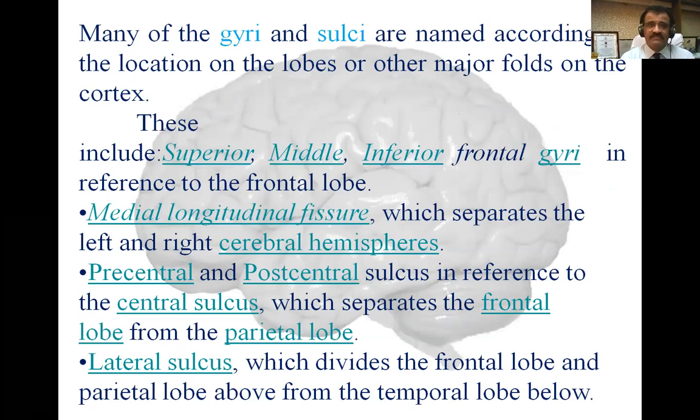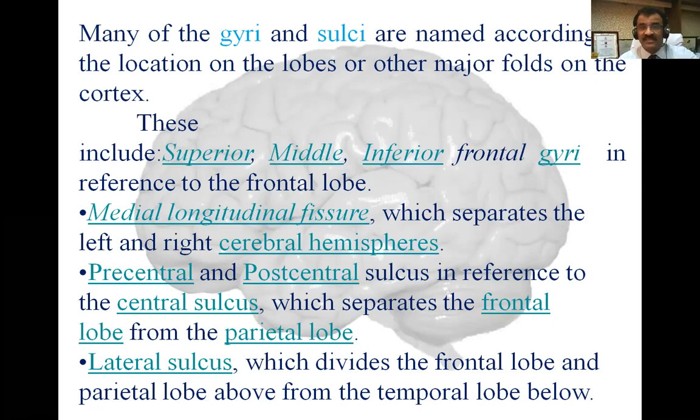For example, this includes the superior, middle, and inferior frontal gyri, in reference to the frontal lobe, because they are located superior, middle, and inferior. And then the medial longitudinal fissure, which separates the left and right cerebral hemispheres. It is a fissure, so it is a deep sulcus. The precentral and postcentral sulci are in reference to the central sulcus, because one is in front of the central sulcus and the other is behind it.